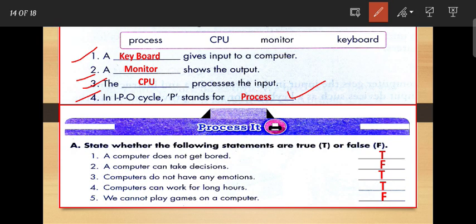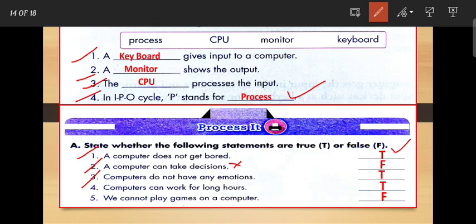Next, true false. First statement is, a computer does not get bored. So this statement is correct. Next is number 2, a computer can take decision. We all know that a computer cannot take any decision, so this statement is false. Next is number 3, the computer does not have any emotion, so this statement is true.